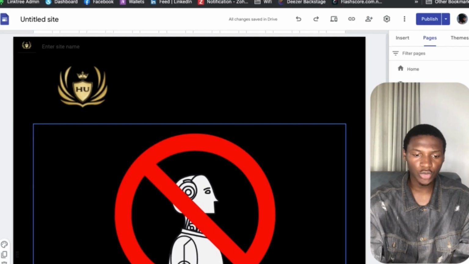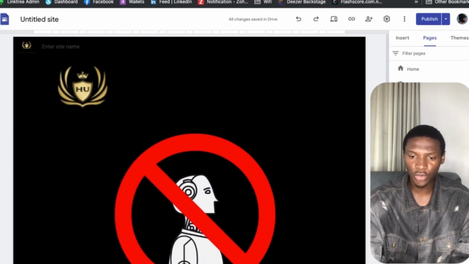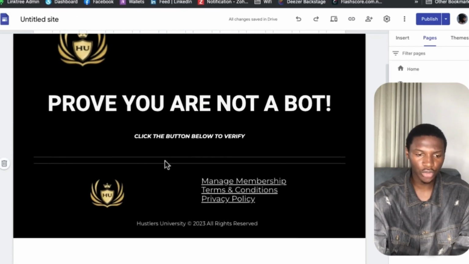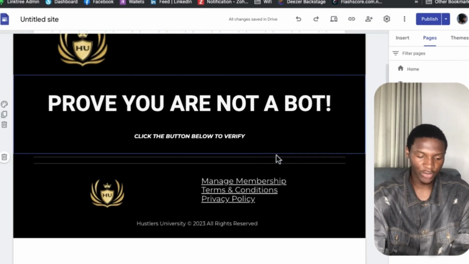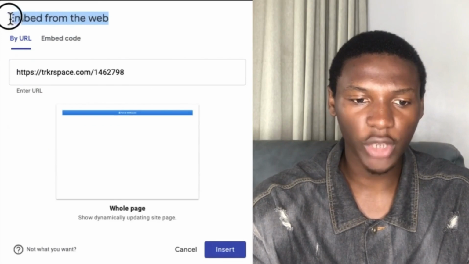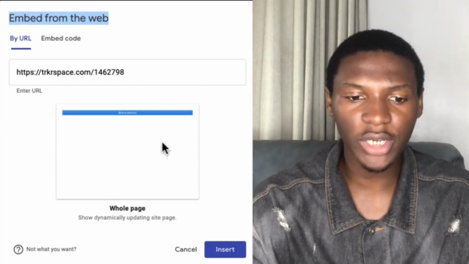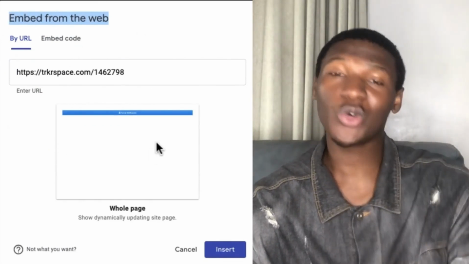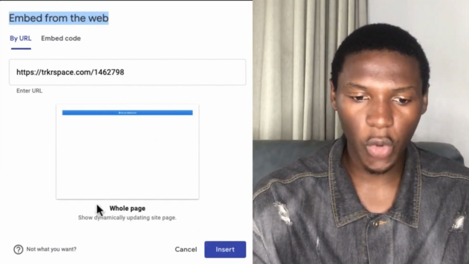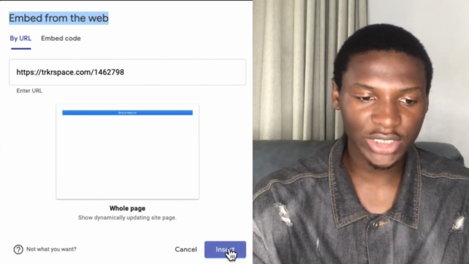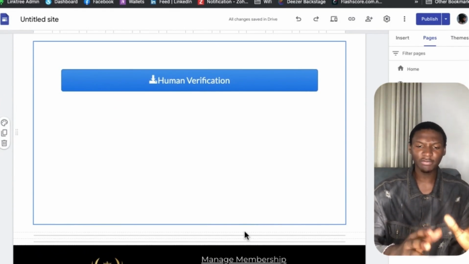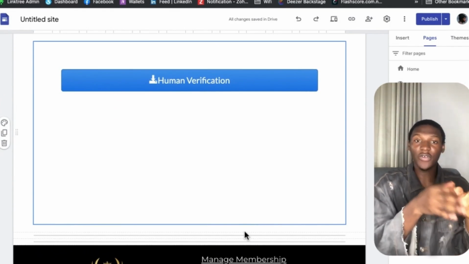So I'm going to come over to the Google site, right? Once I come over to the Google site, I'm going to come over to human verification. Once you come over to human verification, just go ahead and click on paste. You're going to see that Google tells you that you're going to have to embed from the web, right? So you're going to embed this content locker on the Google site itself. We're going to come over to where it says insert entire whole page. I'm going to click on that. Click on insert. Once you click on insert, it's actually going to load up this content locker for you. So you can see we have our content locker available on our verification page, right?